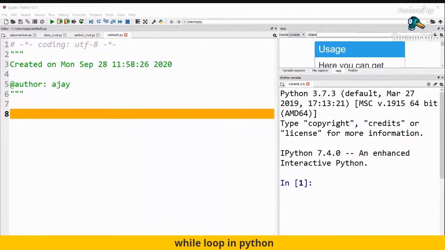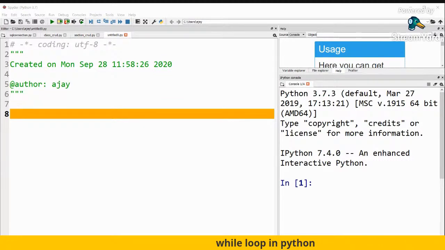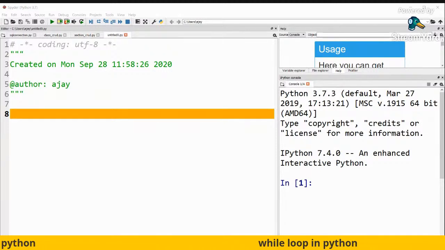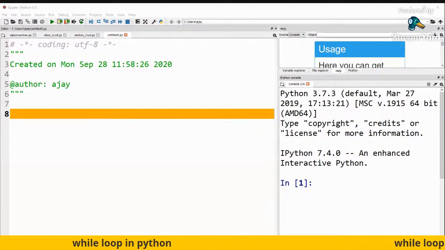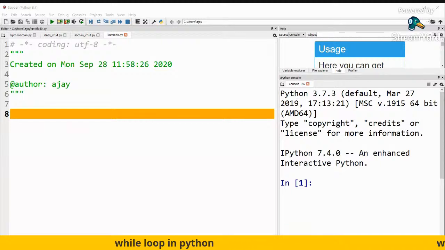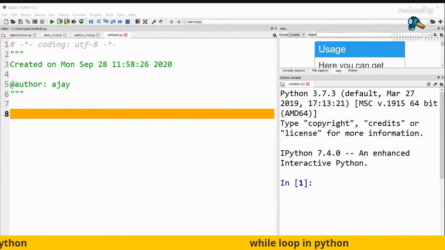So let us wait for a few more moments before everybody joins. So children, you can just give me your attendance if you feel like saying hi or good afternoon or whatever you feel like. So then we will start with the while loop. Am I audible today? Is there any issue as such? I hope I'm very much audible. You can give me the answer using the chat box.